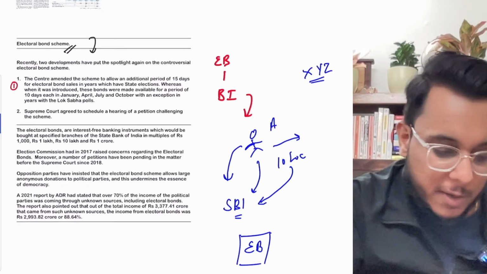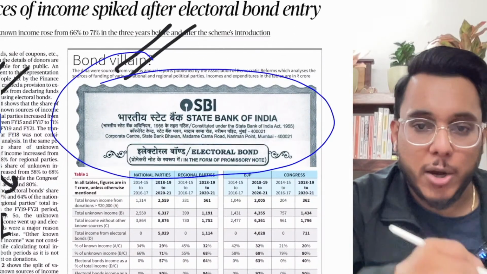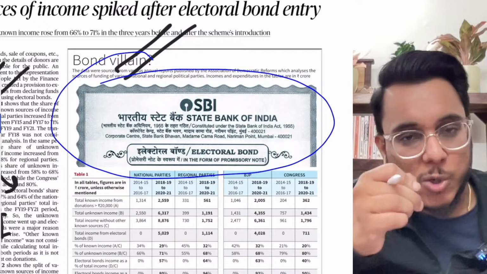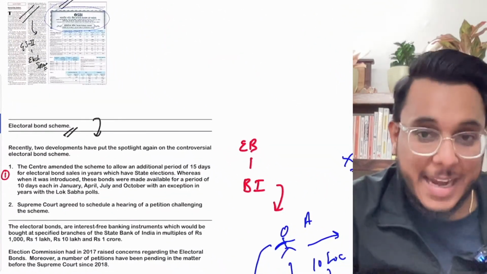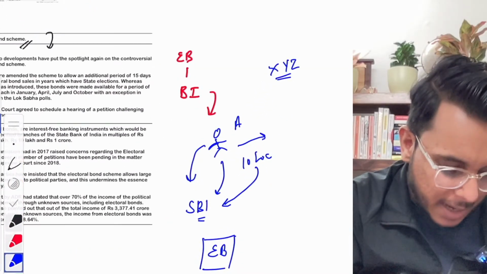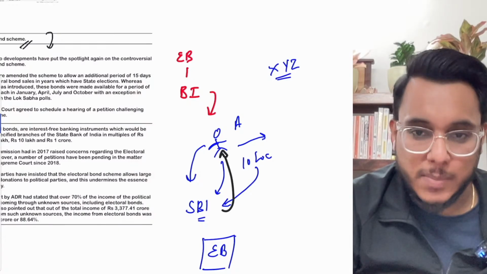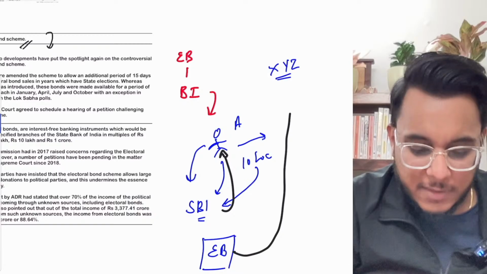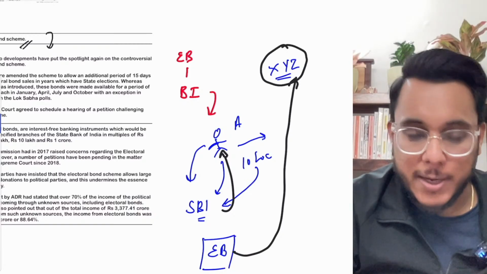Now what will the electoral bond be? An electoral bond will be a kind of document on which the face value of 10 lakh rupees is written. This document will be provided by the SBI bank to Mr. A. Now what will Mr. A do? Mr. A will give this electoral bond to the XYZ political party. Now what will this XYZ political party do?